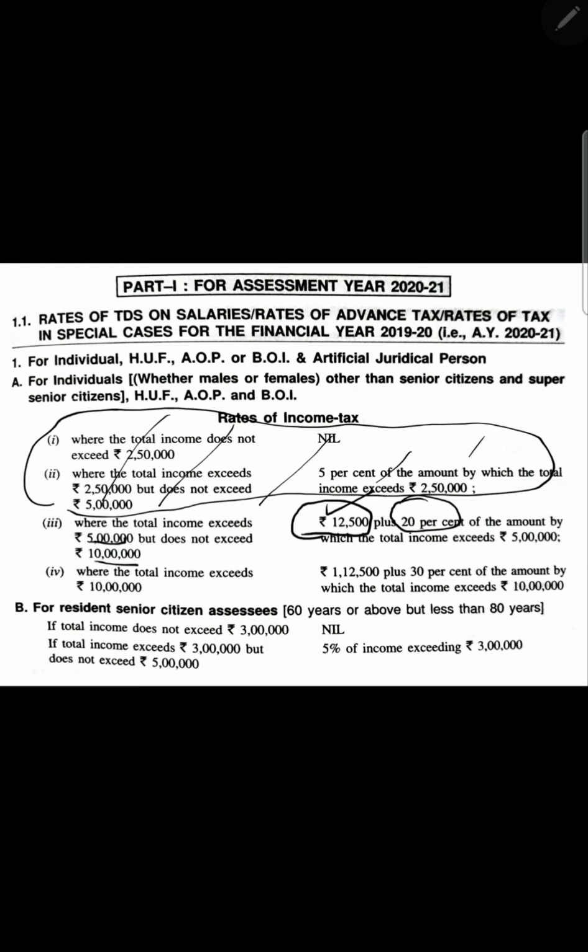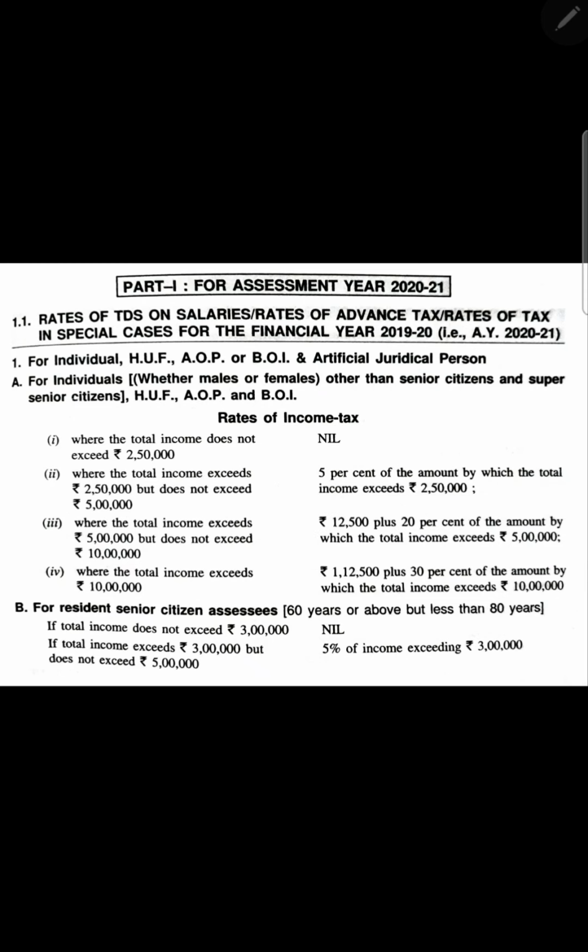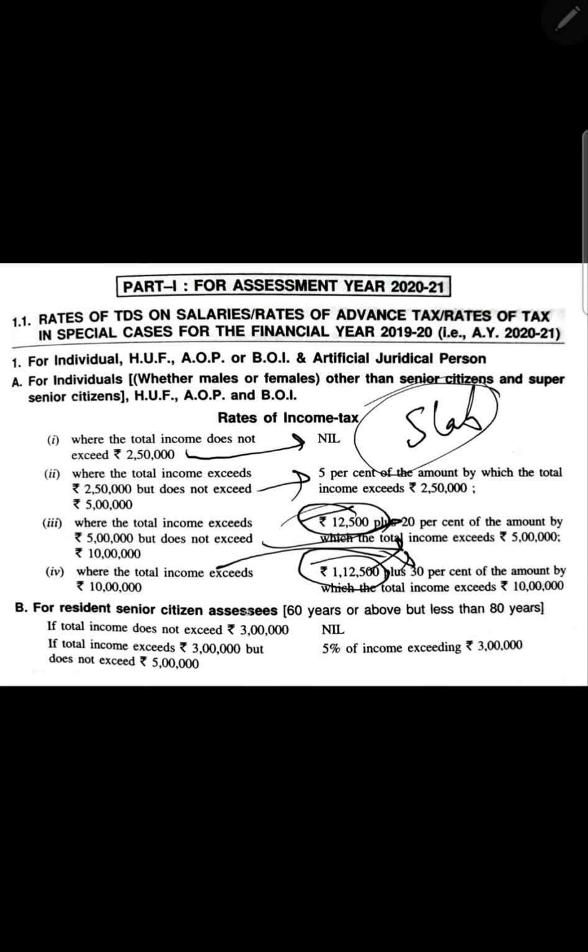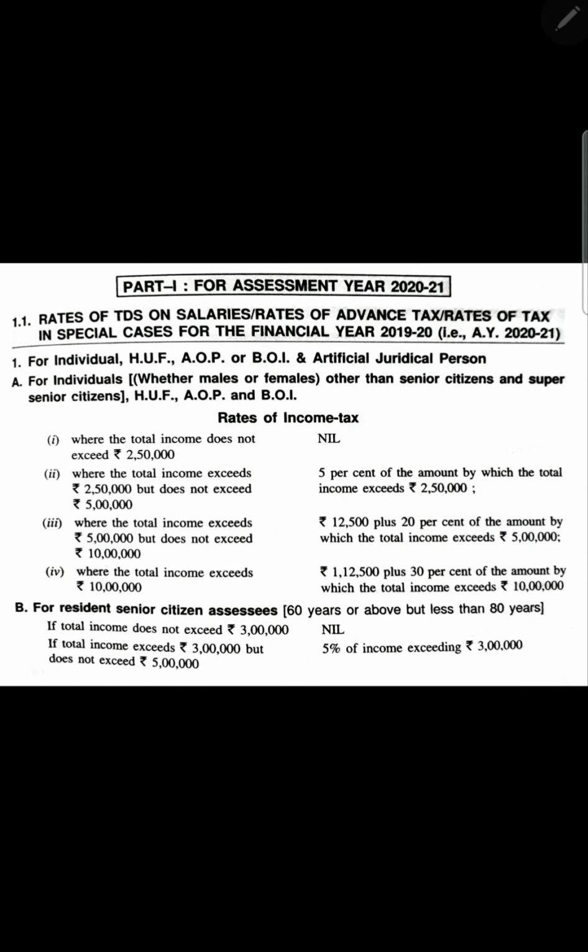Is it okay? What I'm supposed to do is I will always take 2,50,000 nil, then remaining amount 5%, then for the remaining amount I will not look at these two amounts, I'm going to ignore them. Then remaining amount 20%, then if something is there again 30%. Is it okay? This is what we are supposed to do. Why so? Because we are following slab, remember. We are not doing step system, we are doing slab system.